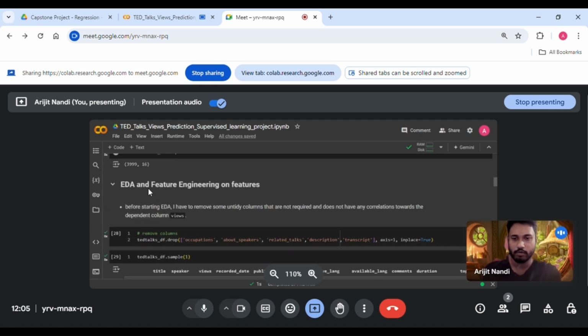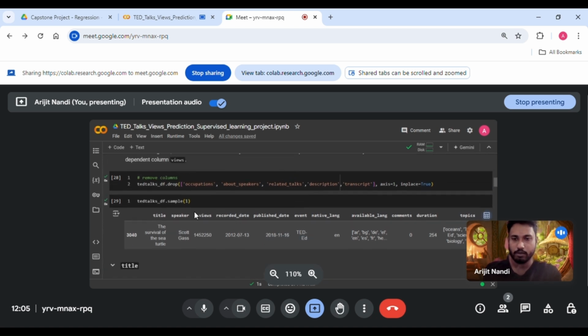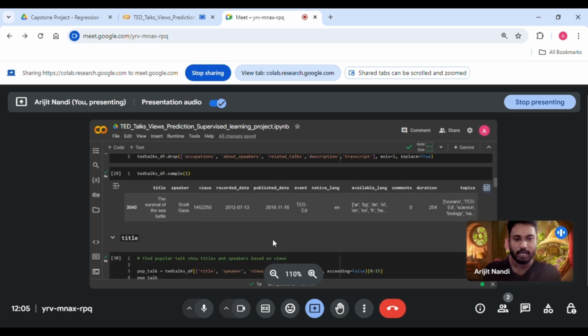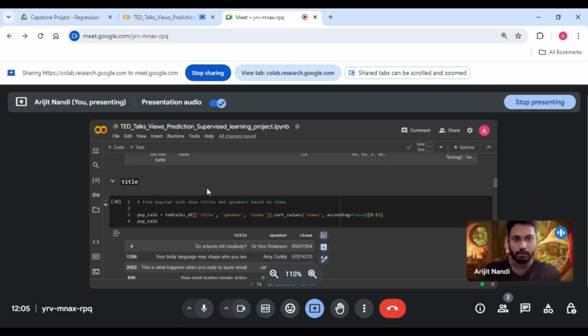Now let's move to EDA and feature engineering. Before starting EDA, I have to remove some untidy columns that are not required and do not have any correlation towards the dependent column, views. So I am dropping occupation, about speaker, related talks, descriptions, and transcript, and now this is a sample after dropping the columns.